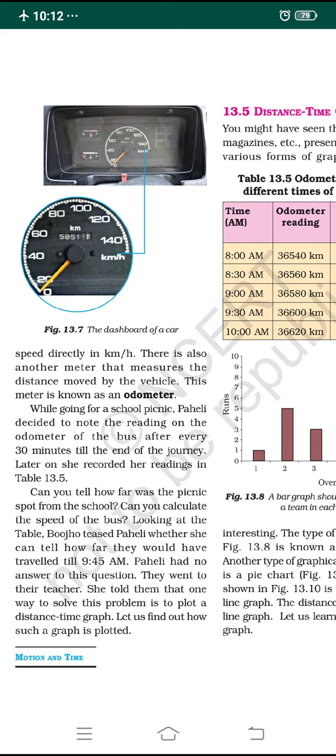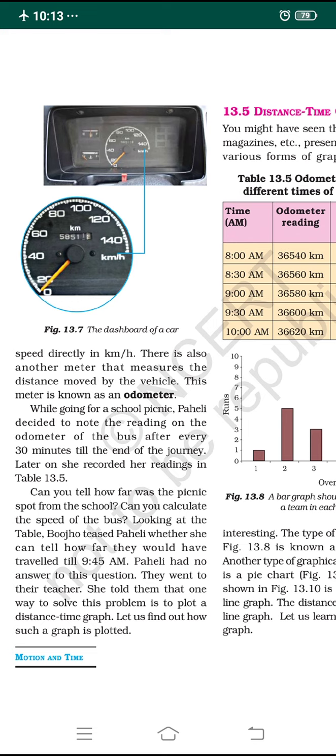There is also another meter that measures the distance moved by the vehicle. Inside you can see there is one more meter which shows the distance traveled by the car, or any vehicle. Here you can see it in the small rectangle shape inside. It shows the distance traveled by the vehicle. This meter is known as the odometer.